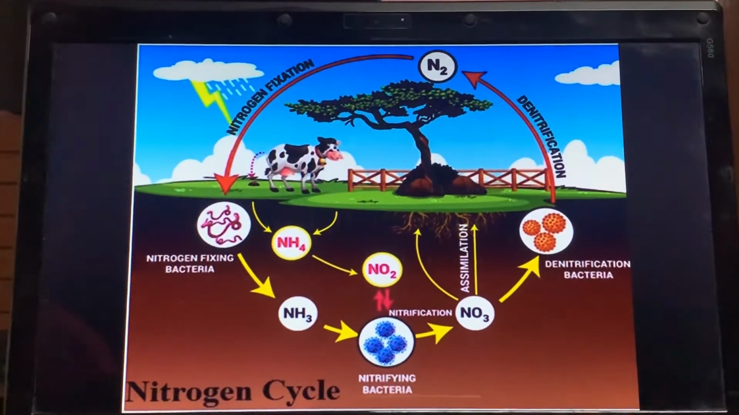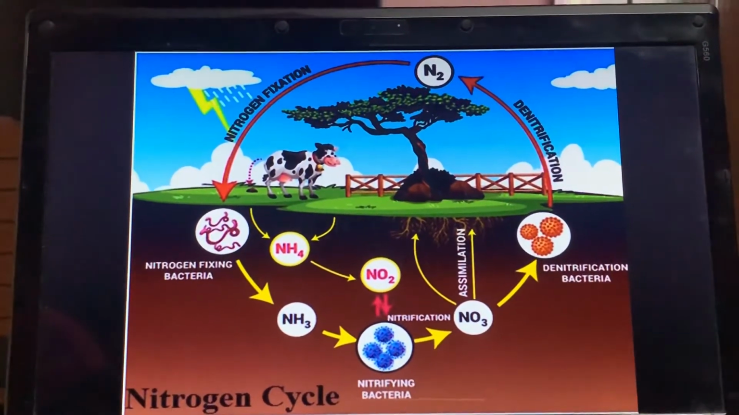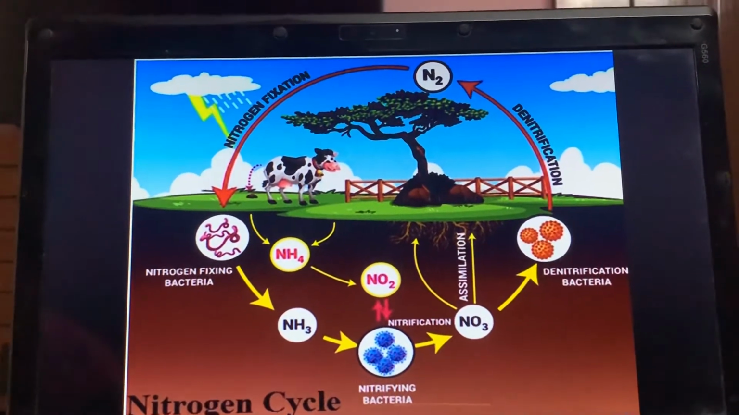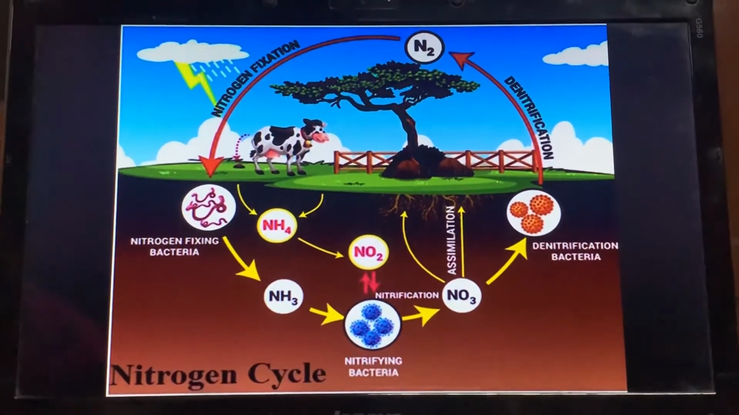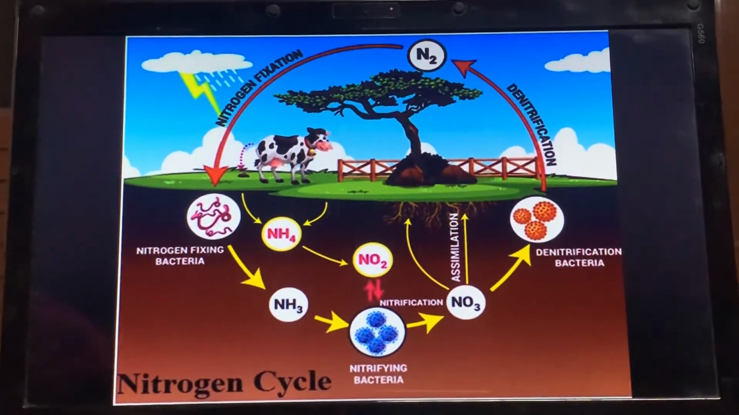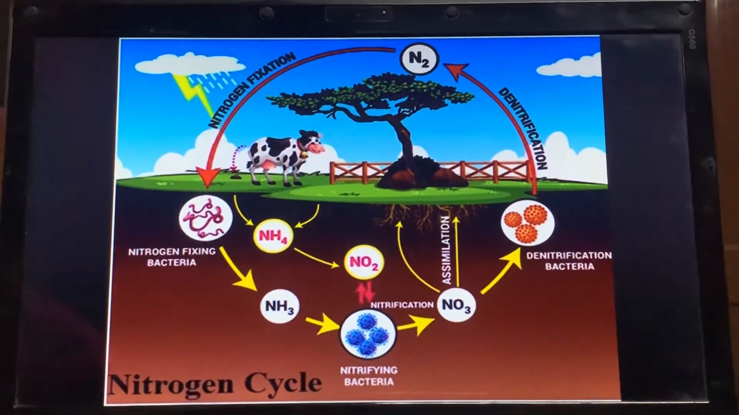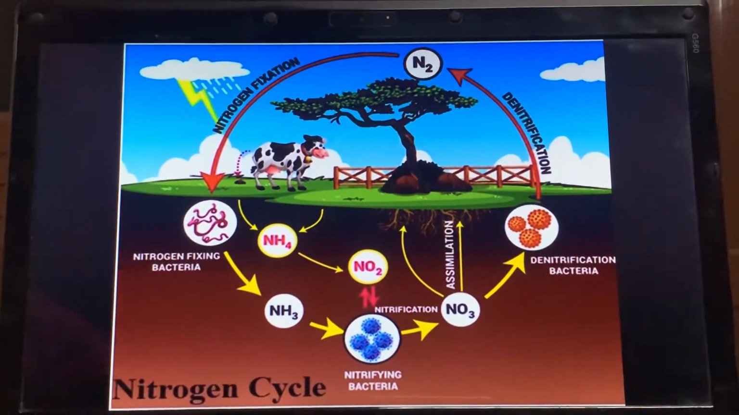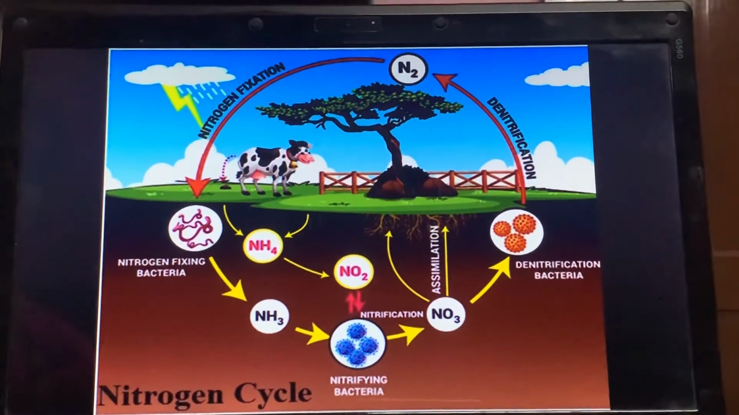The plant takes this nitrate as it is, in the ion form. And what are ions? This you will study in 9th class. So in the form of nitrate, nitrogen is taken up by the plants.